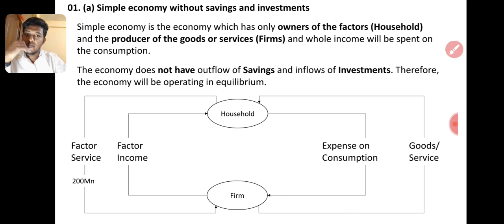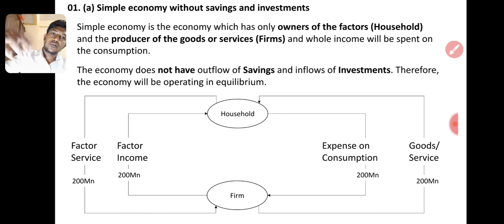For example, say 200 million worth of factor service is given. So 200 million will be the income the household received. There is no saving, so the full amount will be spent. Then the expense is also 200 million. We simply call it C. C means consumption, private consumption. So C equals Y.